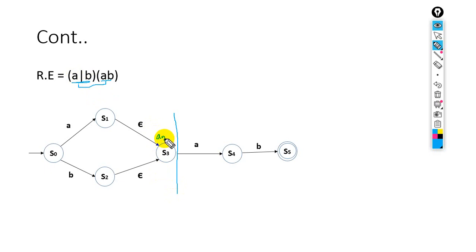On this, either A is accepted or B is accepted. So this is for the OR operation. For the AND operation, what should we use? A and B. So we should use one path.